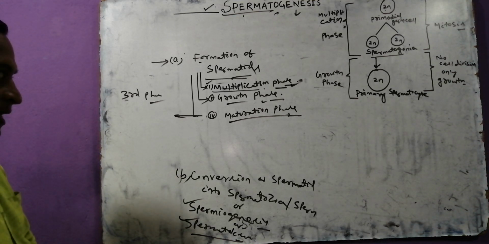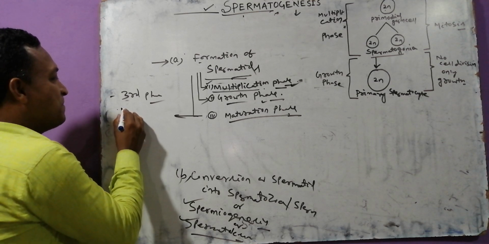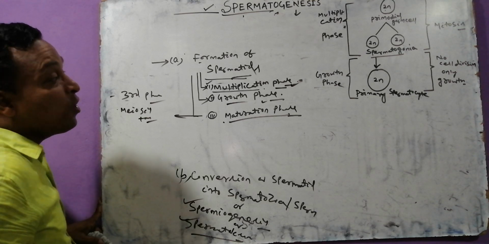Try to guess, my dear. In this phase, meiosis takes place.